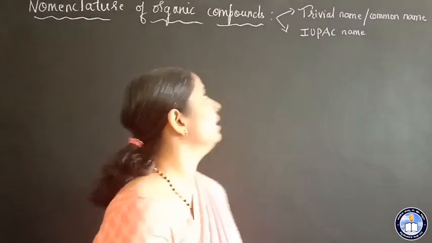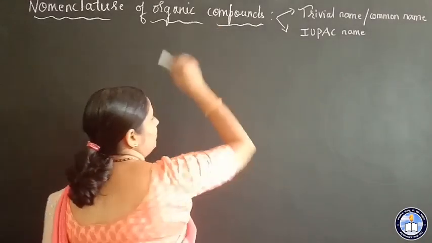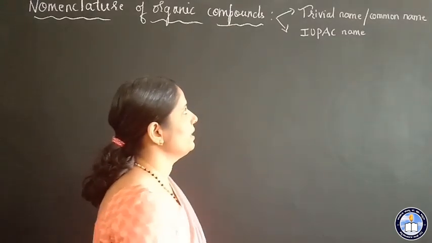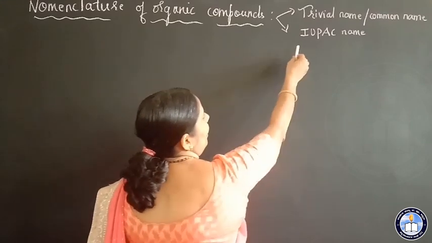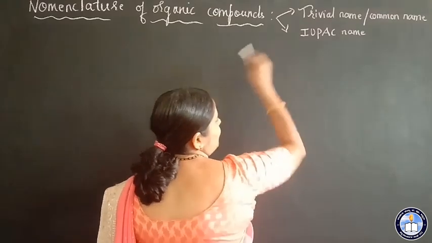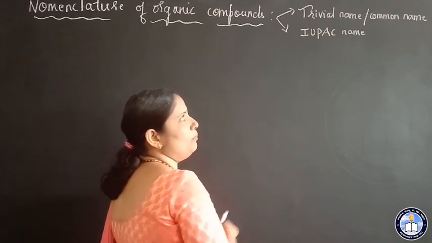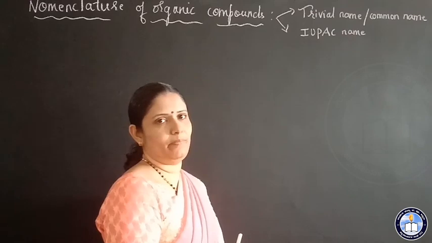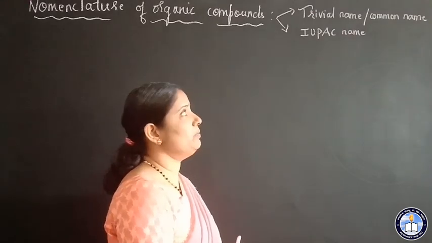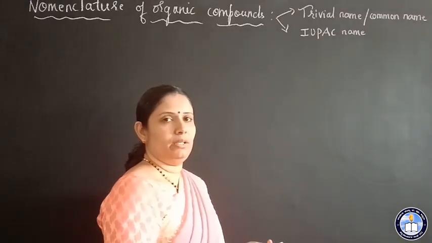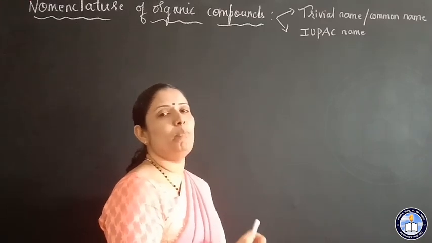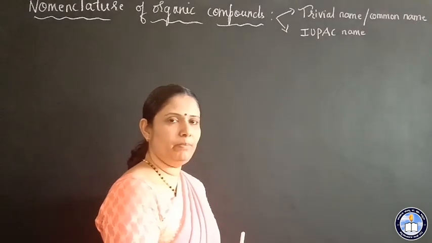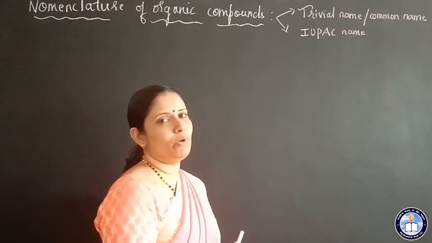Now we shall study nomenclature of organic compounds. That is, how to name the organic compounds. See here, before this IUPAC system, the organic compounds were named based on their origin. Based on the origin means the sources from which the compound is obtained.